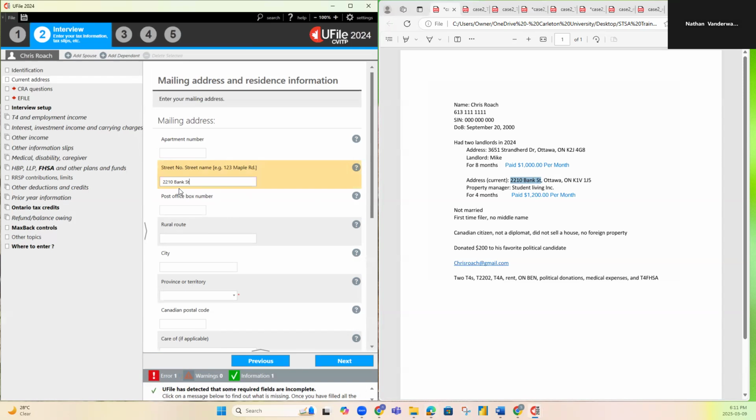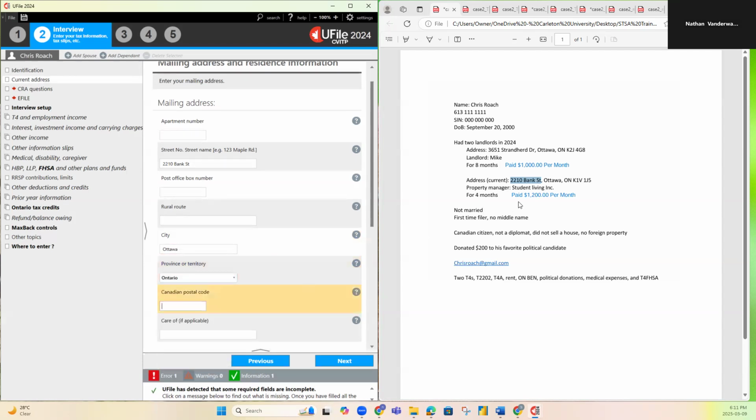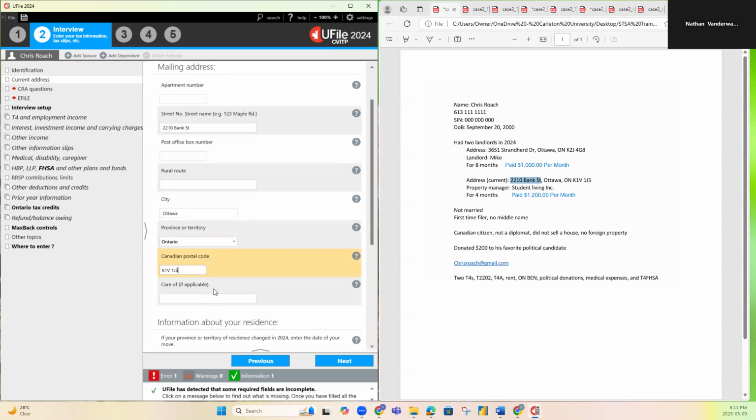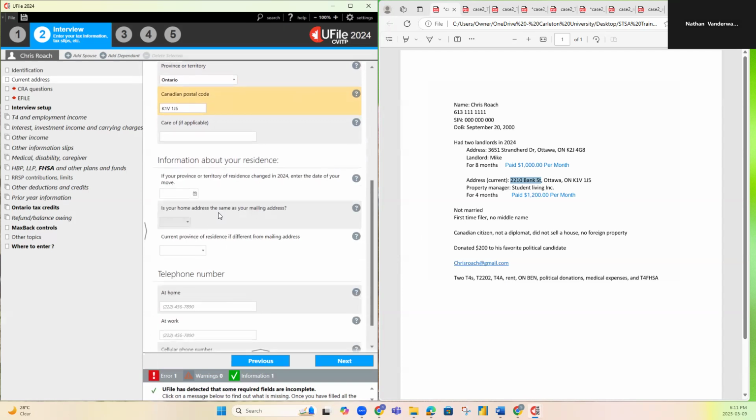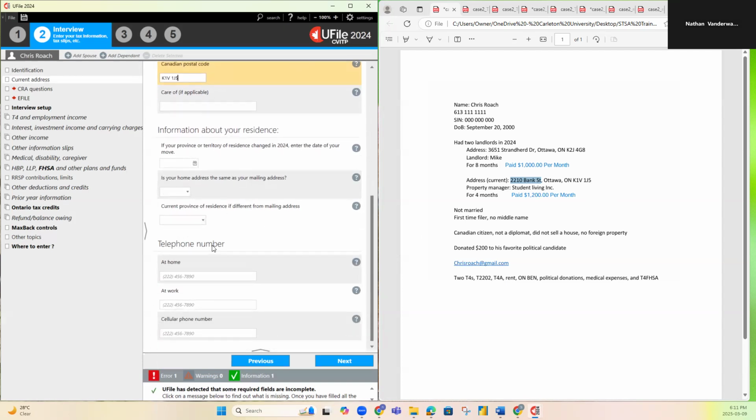It's 2210 Bank Street. City is Ottawa. Province is Ontario. Canadian Postal Code K1V1J5. This doesn't pertain to us. And cell phone number, it's 613 111 1111. Perfect.